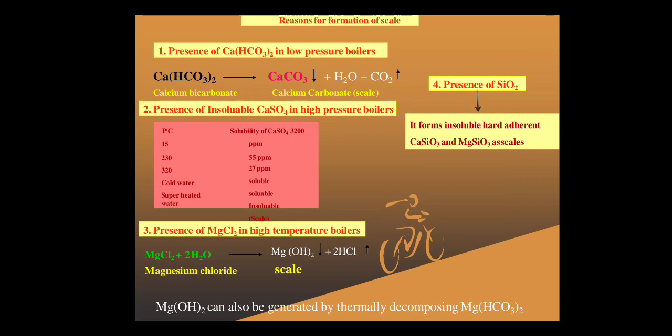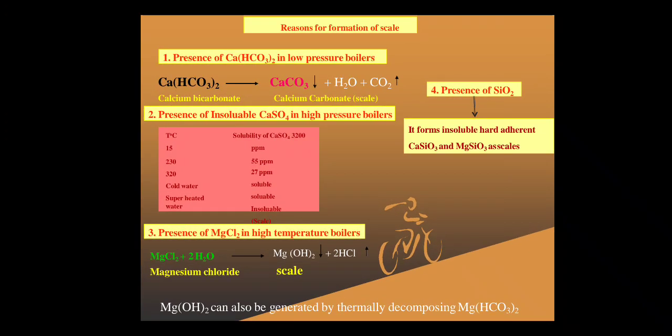Scale is composed of calcium carbonate, insoluble calcium sulfate, magnesium hydroxide, and calcium silicate and magnesium silicate. These are the four reasons for formation of scales by use of hard water in generation of steam.